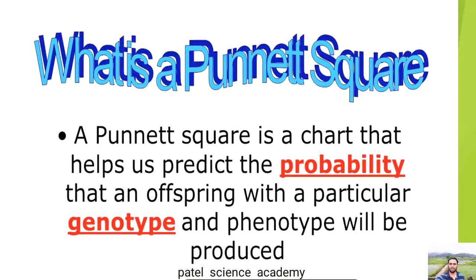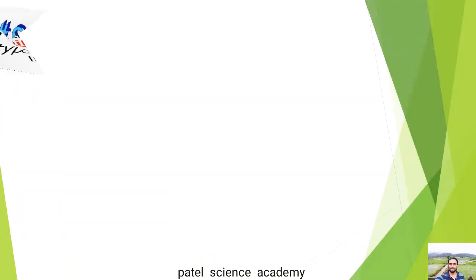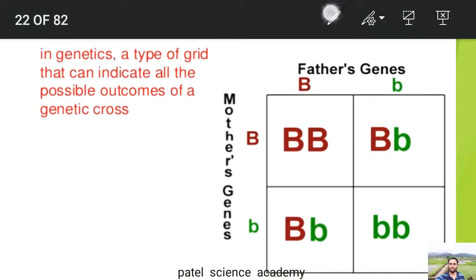Then one more term is there. What is a Punnett square? A Punnett square is a chart that helps us predict the probability that an offspring with a particular genotype and phenotype will be produced. So it is a chart which shows us the phenotype and the genotype of the cross. In genetics, a type of grid that can indicate all the possible outcomes of a genetic cross is called the Punnett square or the checkerboard. So you can see this checkerboard or Punnett square.